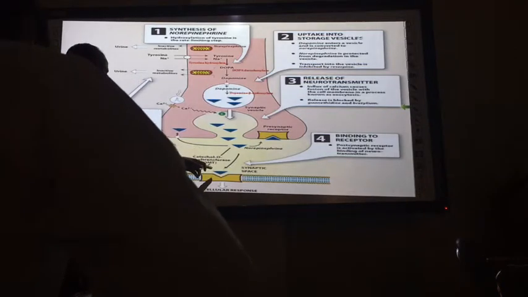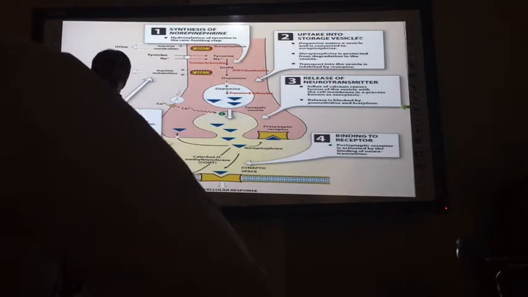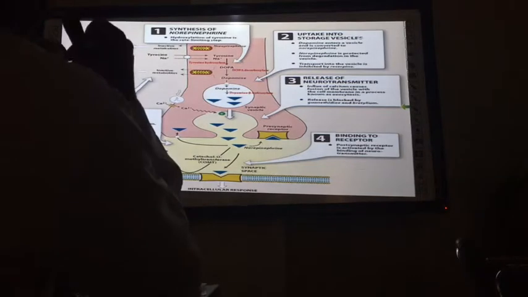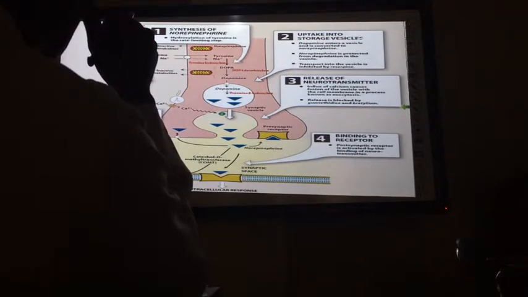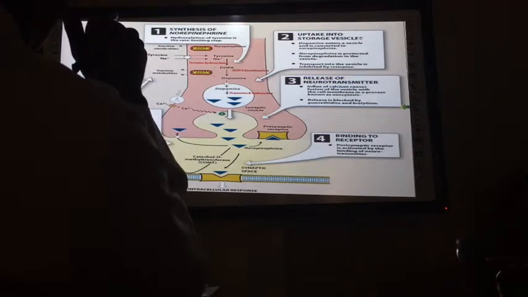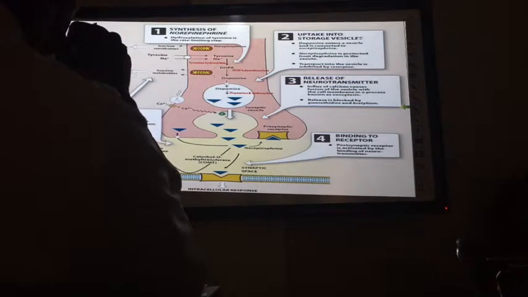In the synapse, it is metabolized by catechol-O-methyltransferase. Like acetylcholine has acetylcholinesterase, COMT is for norepinephrine.